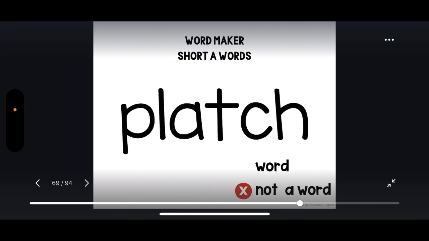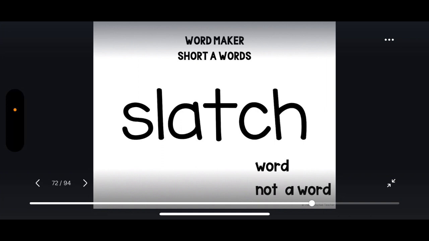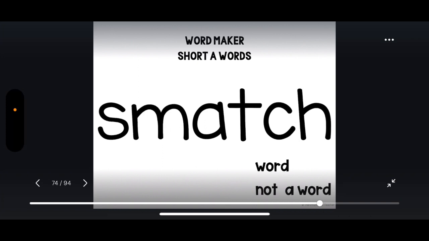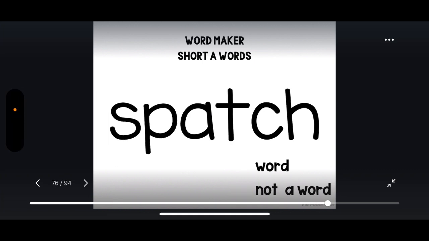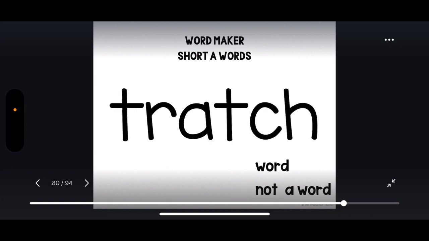Platch. Platch is not a word. Pratch. Pratch is not a word. Slatch. Slatch is not a word. Smatch. Smatch is not a word. Spatch. Spatch is not a word. Statch. Statch is not a word. Tratch. Tratch is not a word.